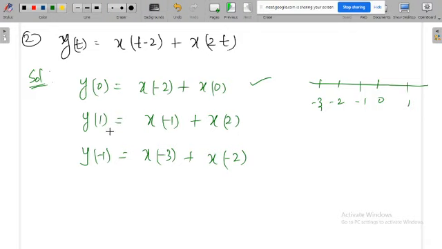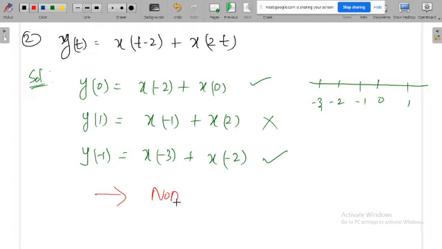Then when you are at t is equal to 1, this is not satisfying. Whenever you are at t is equal to minus 1, you are at minus 3 and minus 2, so this is satisfying. But the other is not satisfying, so that's why this system is non-causal.